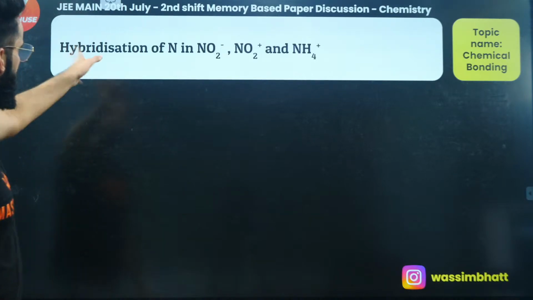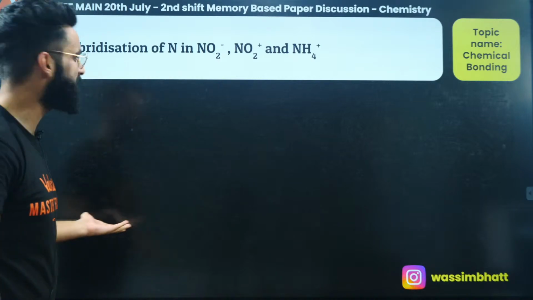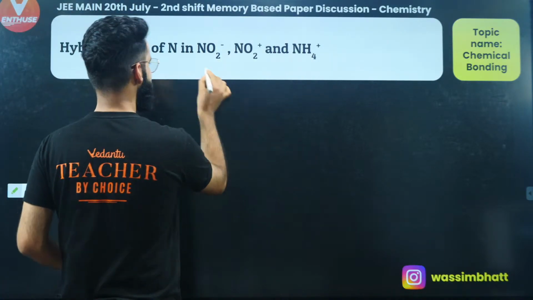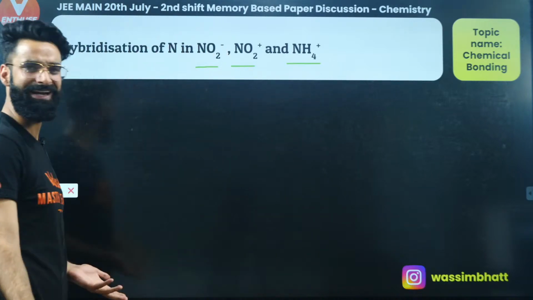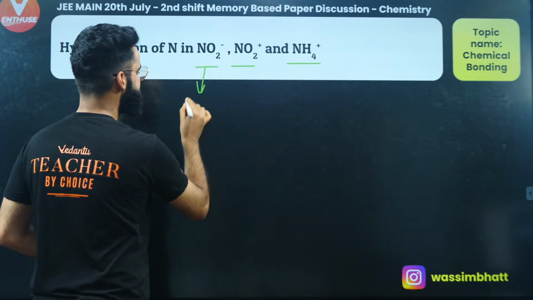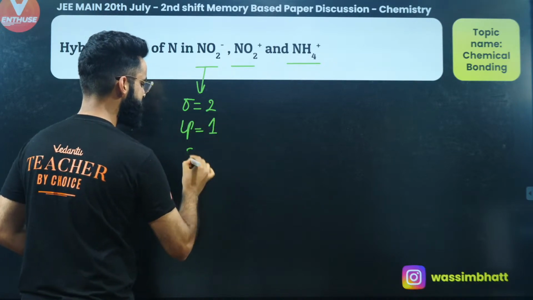One more question: hybridization of nitrogen in NO2 negative, a very simple and basic question, right? You're supposed to calculate the hybridization of the nitrogen. You can clearly get these. So over here, how many sigma bonds do we have? We have got 2 sigma bonds. How many lone pairs do we have on the central atom? 1. Steric number is 3.